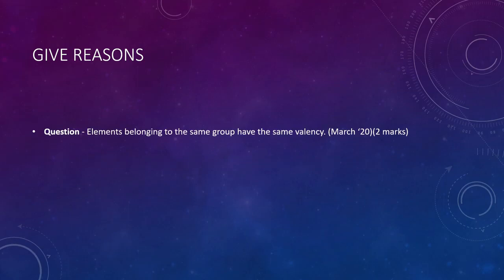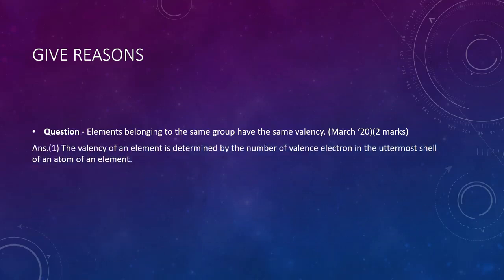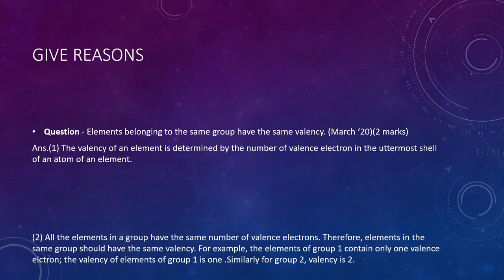These are the questions asked in the previous board exam. This is the give reason question which was asked in March 2020 for 2 marks. Elements belonging to the same group have the same valency. So what are the points you have to write? As you know, the valency of any element is determined by the number of valence electrons in the outermost shell of an atom of an element.